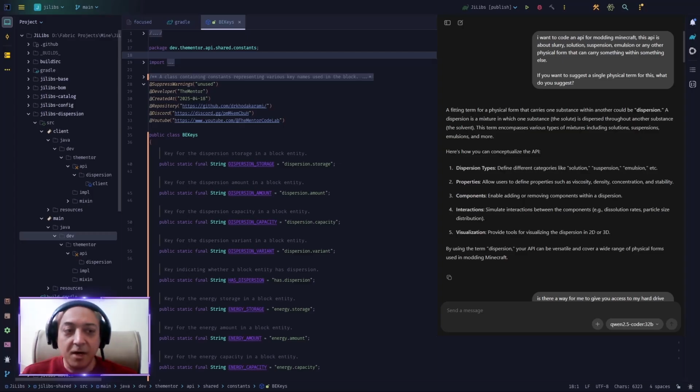Up until now, I had added two different APIs behind the scene, one of them being the gas API, one of them being the heat API. The base infrastructure was done by Turti, and honestly, it was not a big deal. It was more like a copy-paste from Energy API and Fluid API. However, right now, I want to add a new API of my own to the system, and I thought that, you know what, it's fun to do it in front of the camera. You will see something that you didn't see before.